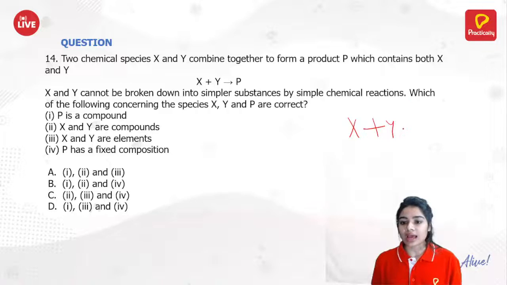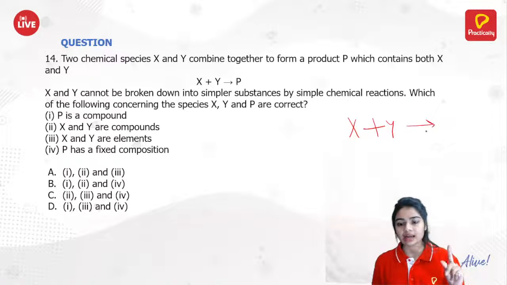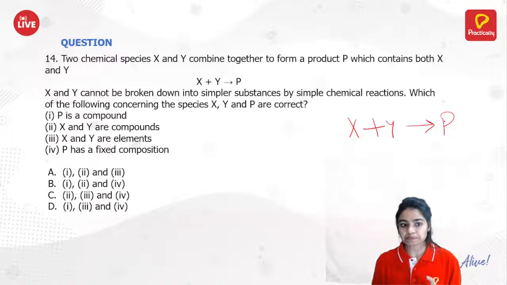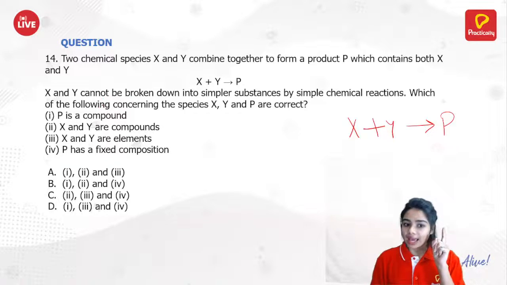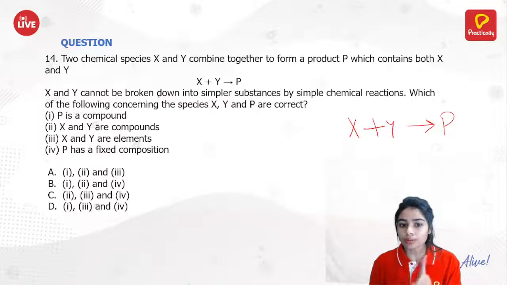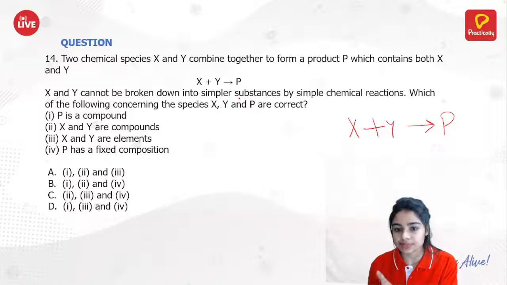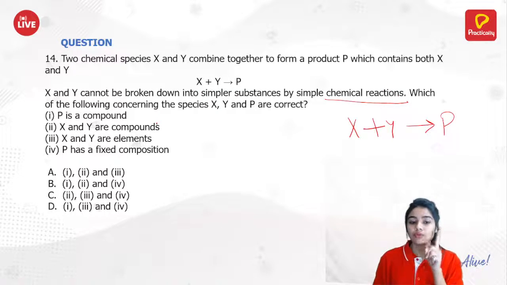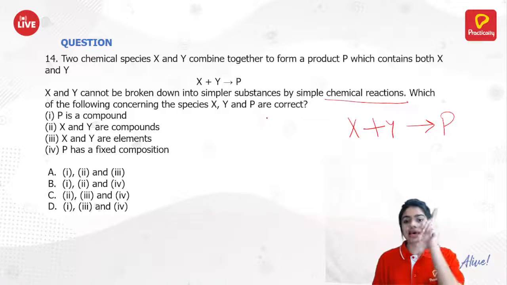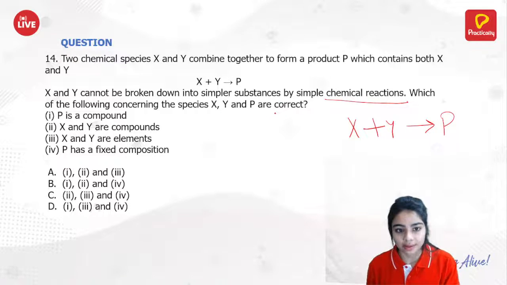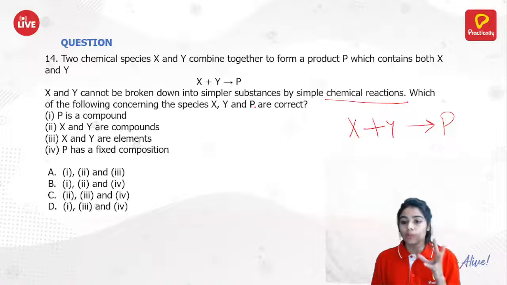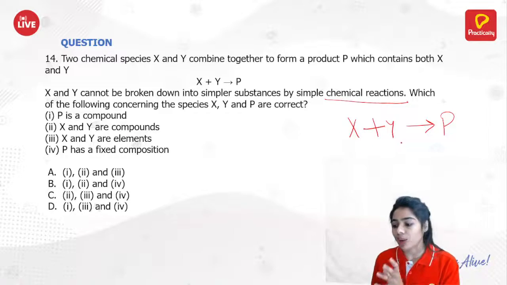So X and Y, we are having two reactants and it will form product P. Now, X and Y cannot be broken down into simpler substances by simple chemical reaction. Which of the following concerning the species X, Y and P are correct? What statements are correct about X, Y and P?